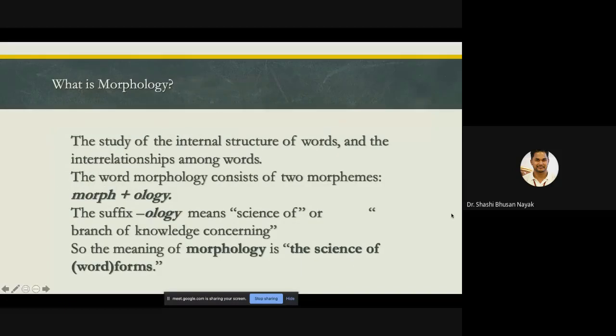Now, what is morphology? The study of the internal structure of words and the interrelationship among words. That is called morphology. The word morphology consists of two morphemes, morph and ology. The suffix ology means science of, or branch of knowledge concerning. So the meaning of morphology is the science of word forms.